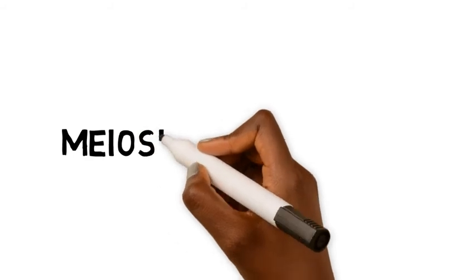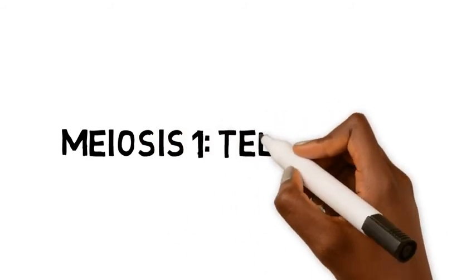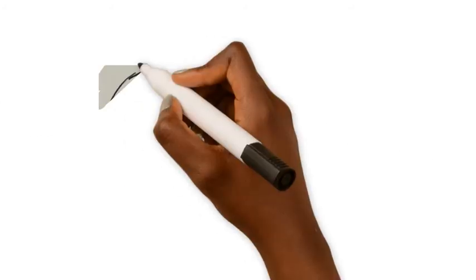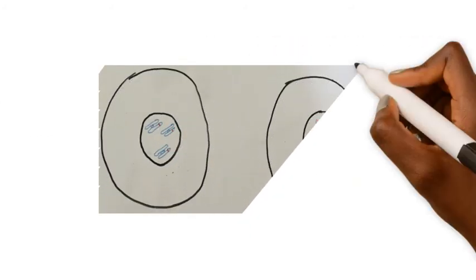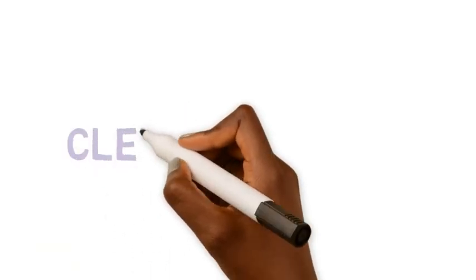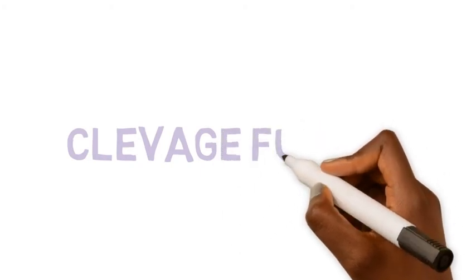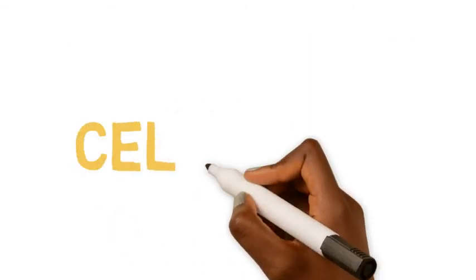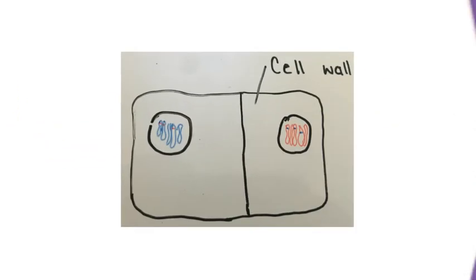In telophase, the homologous chromosomes begin to uncoil, and the spindle fibers disappear. A nuclear membrane forms around each group of homologous chromosomes. A cleavage furrow marks the beginning of the cell pinching its cell membrane and cytoplasm down the middle. In plant cells, a cell plate grows a new cell wall from the middle of the cell outwards to the edges, instead of pinching the cell membrane. This creates two haploid cells.